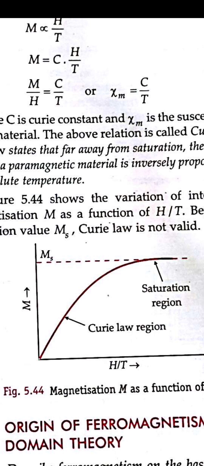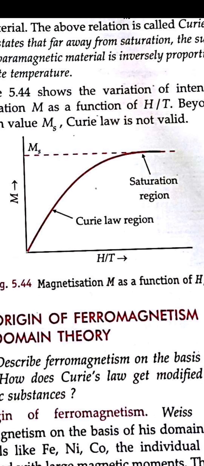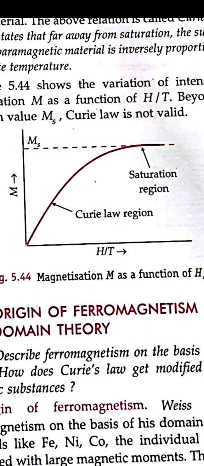So the magnetic moment is very high at that time due to the high magnetic field, but the temperature is low, and with a negligible increase in temperature they can align themselves in the direction of the magnetic field. This is what the graph has shown here, the intensity of magnetization against H upon T. Curie's law is not valid here, right? Because on increasing the temperature the particles get into the saturation region, but even at low temperature they get aligned in the direction of the magnetic field.